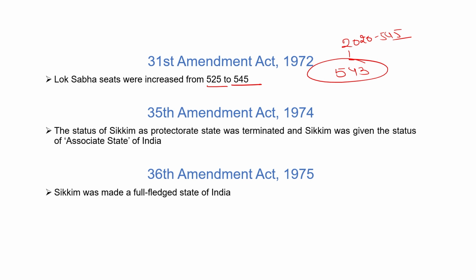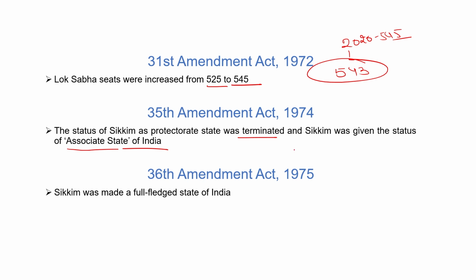35th Amendment 1974, the status of Sikkim as a protectorate state was terminated and Sikkim was given the status of associated state of India. Means before 1974, when Sikkim became the new state of India, it got the title of protectorate state. Now in this amendment, the title of protectorate state was terminated and Sikkim got the title of associated state of India. Still, it had not become a full-fledged state. Till 1974, it had the status of associated state.